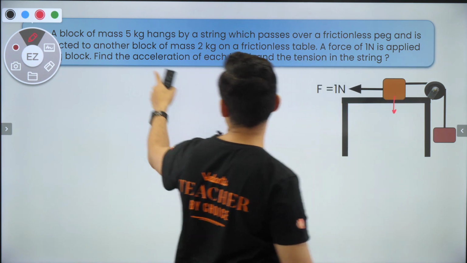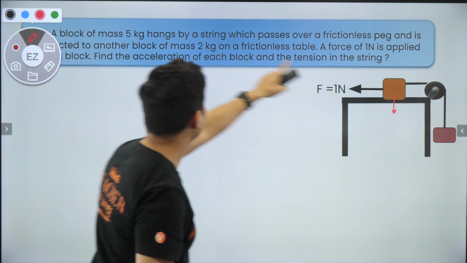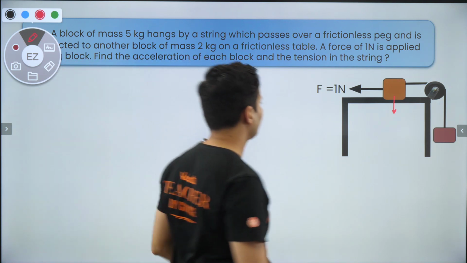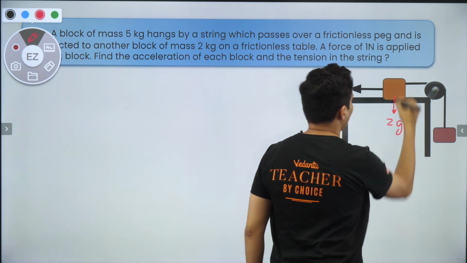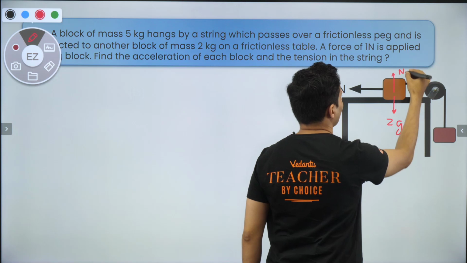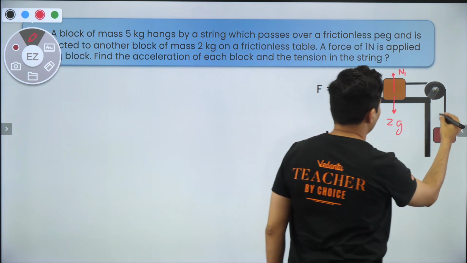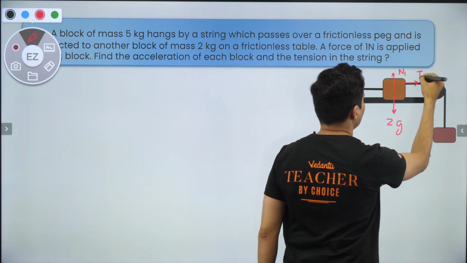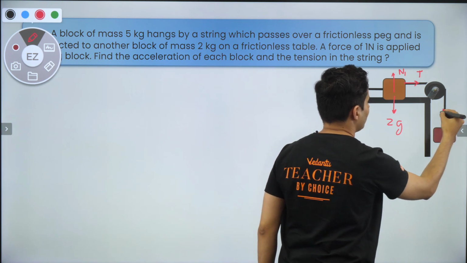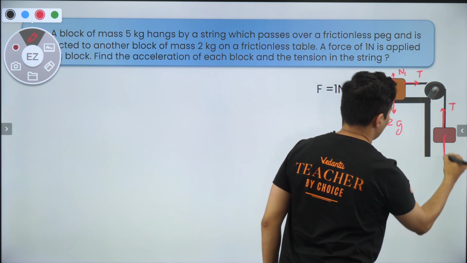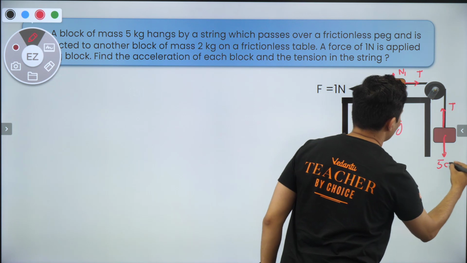And how much is this weight? A block of 5 kg hangs and 2 kg is on the table. So this is 2G. And yes, there is a normal. Let's say I call it N1. And here you will have some tension. And here also you will have some tension. And here you will have 5G.